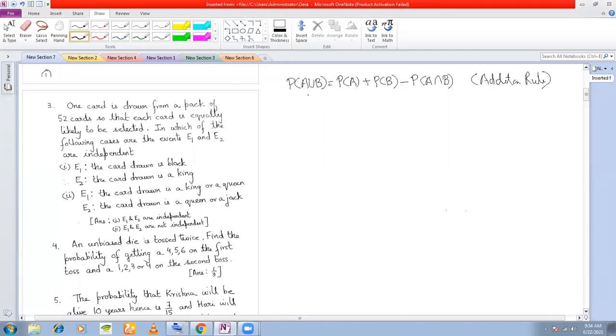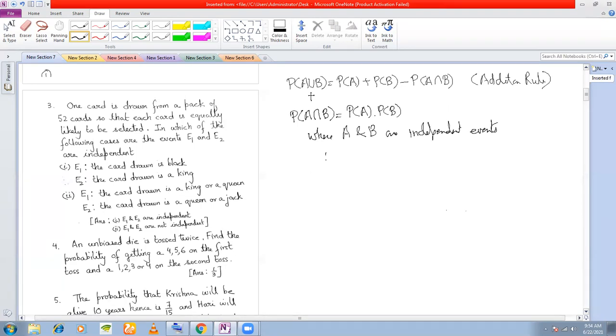So when you have a union, you have addition, right? Union means addition. For the multiplication rule, you must have intersection, and this must be equal to P(A) into P(B), where A and B are independent events. Now, what do you mean by independent events? Which do not depend on each other.